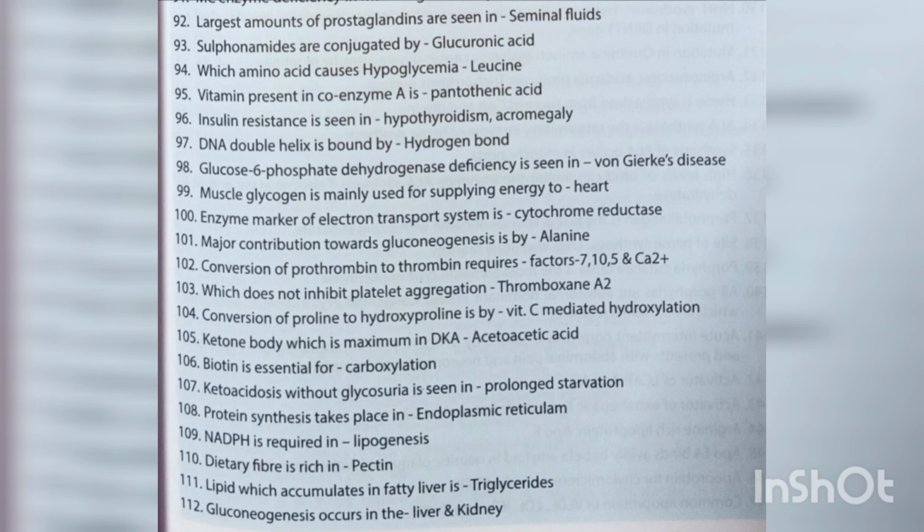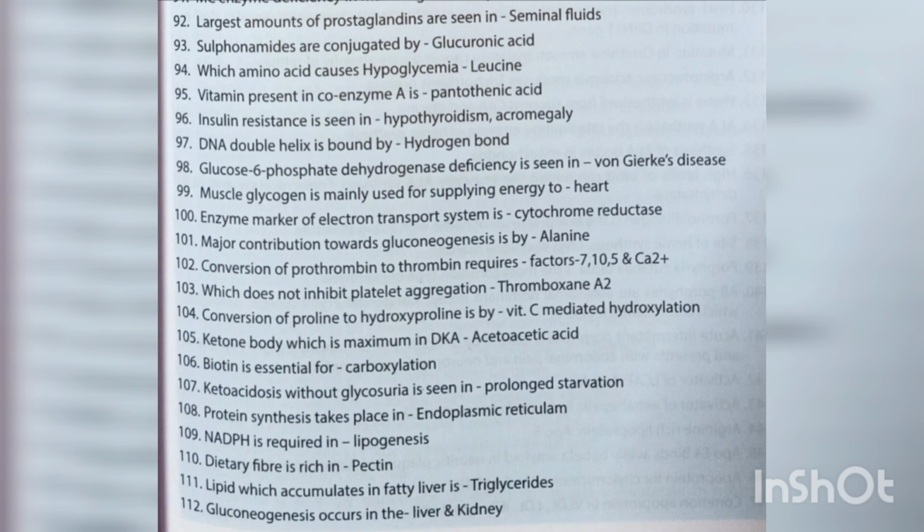Biotin is essential for carboxylation. Ketoacidosis without glycosuria is seen in prolonged starvation. Protein synthesis takes place in endoplasmic reticulum. NADPH is required in lipogenesis. Dietary fiber is rich in pectin. Lipid which accumulates in fatty liver is triglycerides.